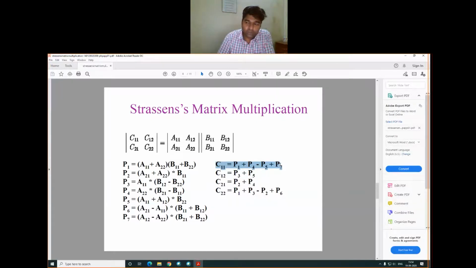What we get in the traditional algorithm as the value of C11, the similar value we will get after putting the values of P1, P4 minus P5 plus P7, where P1 contains what value? P1 is equal to bracket A11 plus A22 multiplied by bracket B11 plus B22. P4 contains A22 into B21 minus B11. P5 contains bracket A11 plus A12 into B22. And P7 contains bracket A12 minus A22 into B21 plus B22.